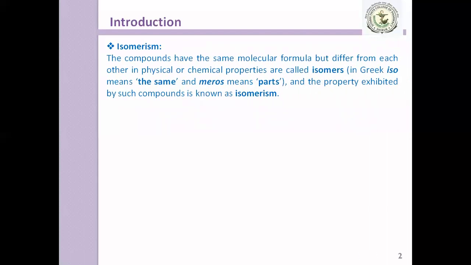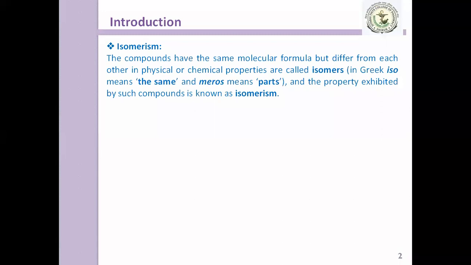These compounds we say are isomers. So what is isomerism and what is the meaning of isomers? The compounds which have the same molecular formula but differ from each other in physical or chemical properties are called isomers.